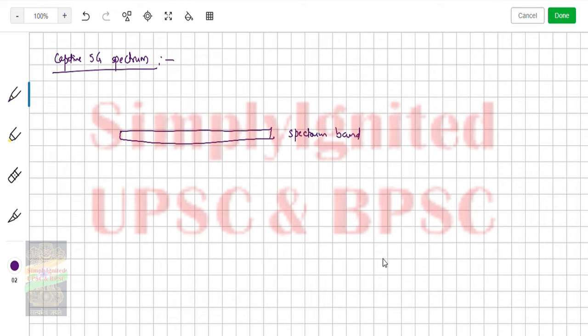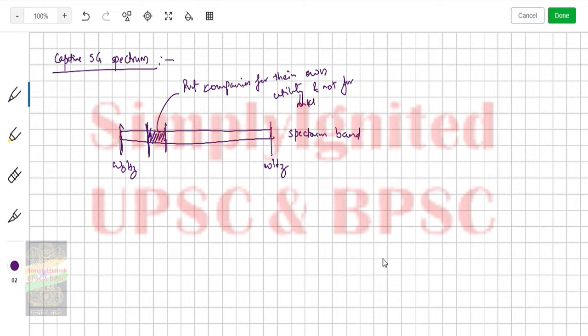So what's happening from say omega hertz to omega naught hertz to omega hertz. Okay, this is the band. So what's happening? It is saying that some of them may be given to private individuals, some part may be given to private companies for their own utility and not for market sale, analogous to captive coal mining. Okay, now so what are these saying?